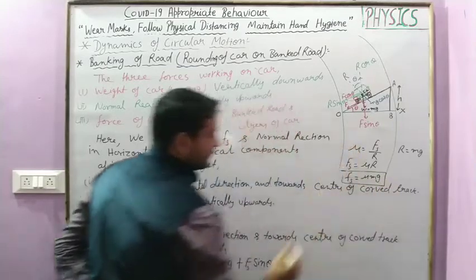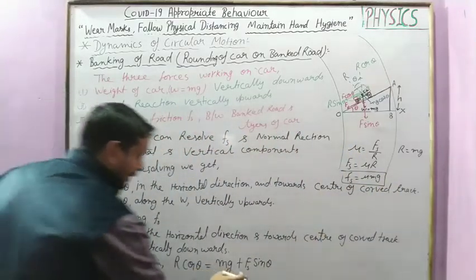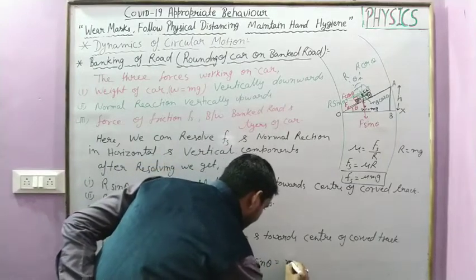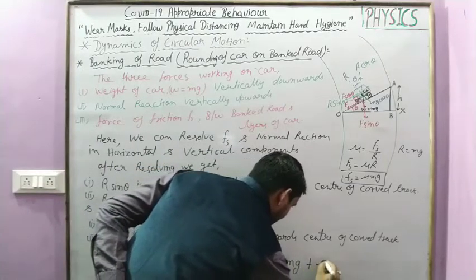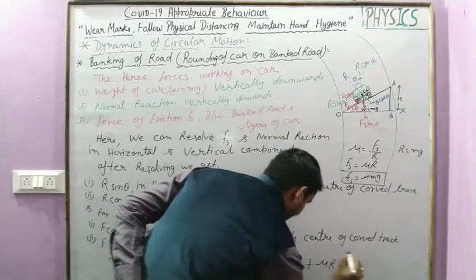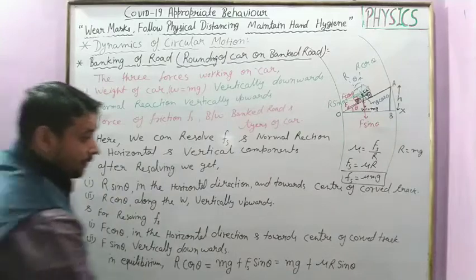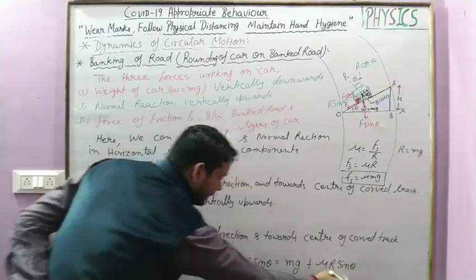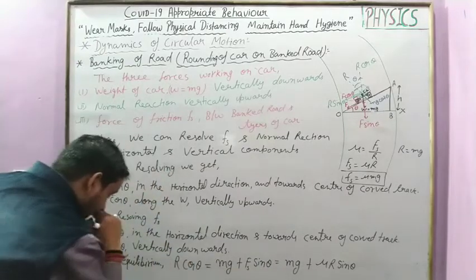Just remember this. So by putting here this, we get mg plus mu R sin theta. Clear? Now this value mu R is transferred to the left side.